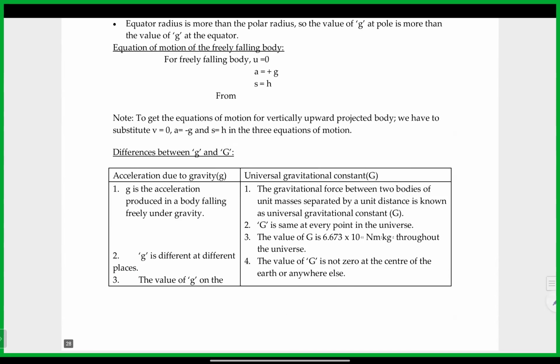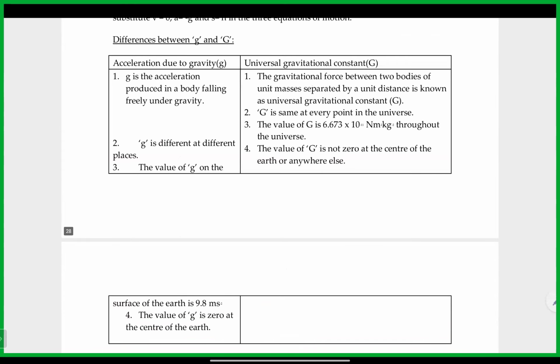So small g is different at different places, whereas capital G is the same at every point in the universe. The value of g on the surface of the Earth is 9.8 meters per second square. The value of capital G is 6.673 times 10 power minus 11 newton meter square per kg square. And throughout the universe, it is the same.